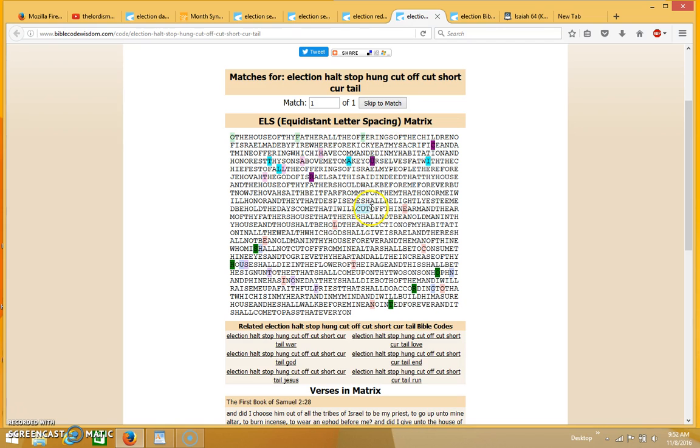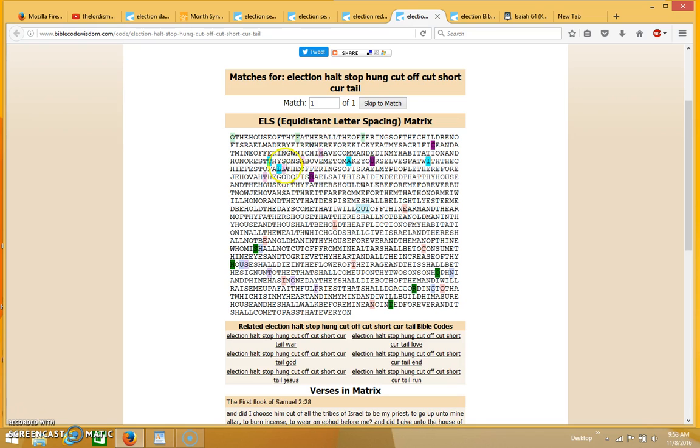Well, actually the word cut is over here in the plain text, but the word short came up in ELS form. And you can see it here in the green with the letters S, H, O, R, T. Again, that's going through the word election. And then I put curtail in, which I had to break up in 2 parts, but that came up as well. You see the first part right here with the letters C, U, R, and it meshes in with the second part of the word, which is the letters T, A, I, L in the bright blue here.